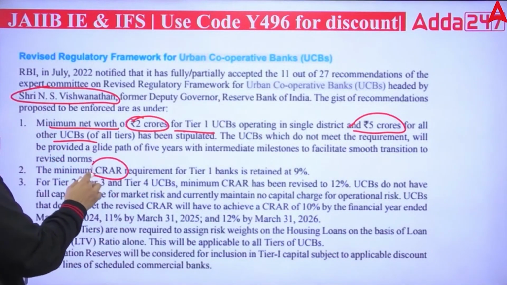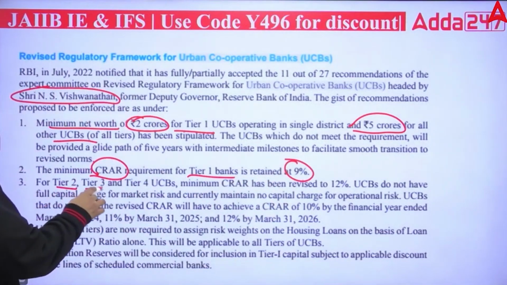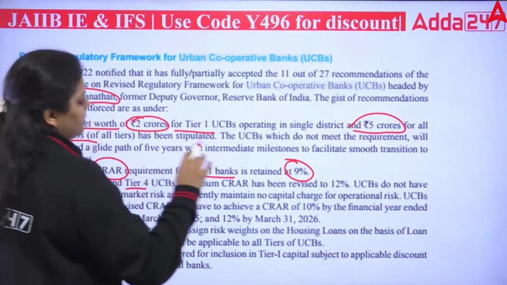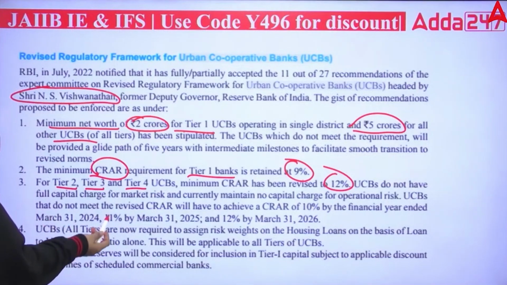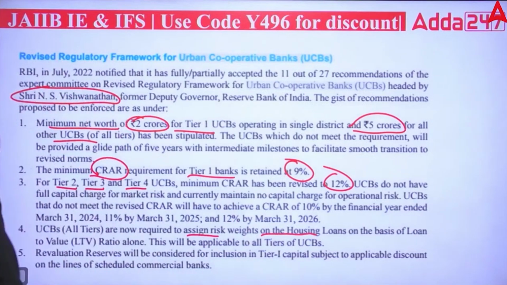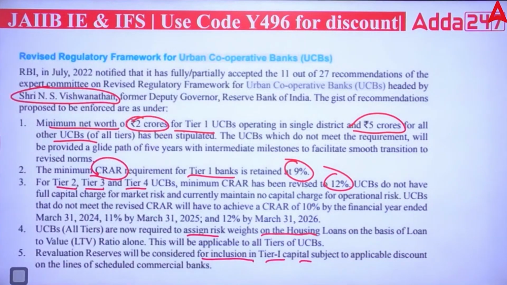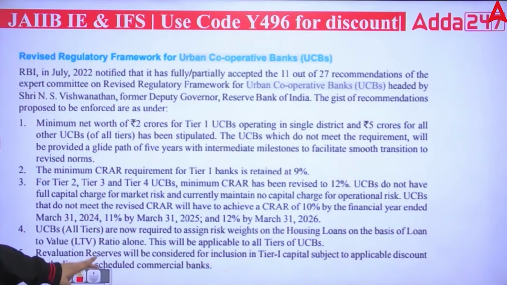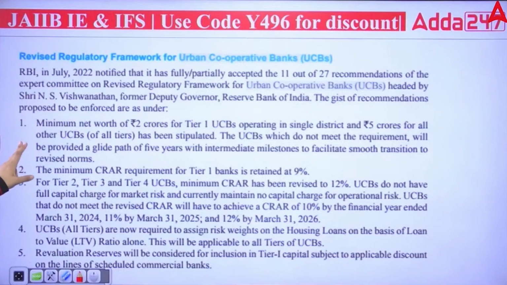Second, the minimum CRAR for tier 1 banks has to be maintained at 9%. For tier 2, tier 3 and tier 4 urban cooperative banks, minimum CRAR has been revised to 12%. Then urban cooperative banks of all tiers are now required to assign risk weightage on housing loans on the basis of their loan to value ratio. Then revaluation reserves will be considered for inclusion in tier 1 capital subject to applicable discounts on the lines of scheduled commercial banks. All these are the gist of the recommendations given by the expert committee.